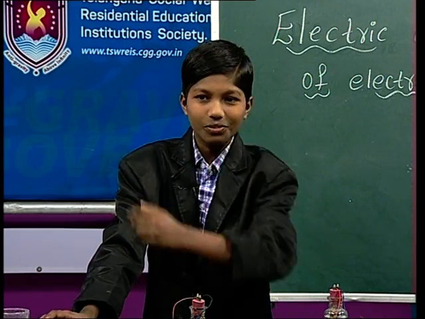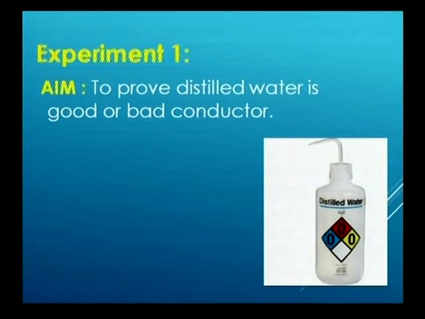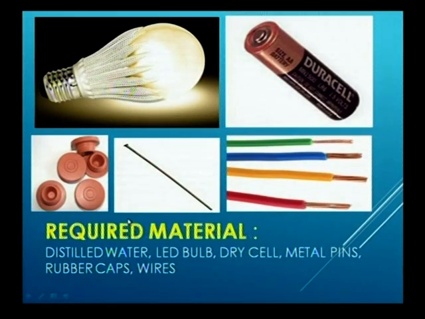Yes friends, now we know what materials we have to use to do the experiment. Okay friends, I hope that you are ready to see the experiment. Let us start our experiment friends. Yes, keep your eyes on the screen friends. Here you are observing experiment 1, our aim is to prove whether distilled water is a good or bad conductor. This bottle is filled with distilled water, and the required materials are distilled water, LED bulb, dry cell, metal pins, rubber caps and wires.